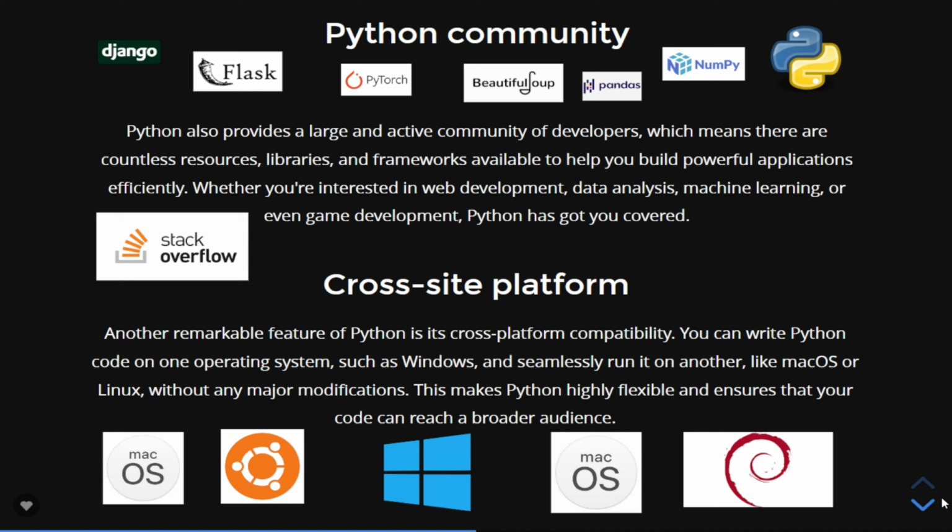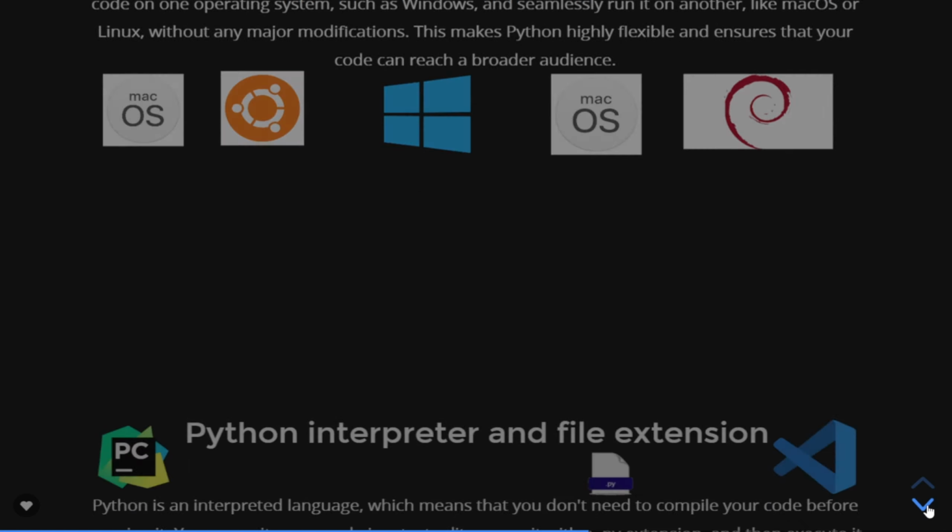Another remarkable feature of Python is its cross-platform compatibility. You can write Python code on one operating system, such as Windows, and seamlessly run it on another, like Mac OS or Linux, without any major modifications. This makes Python highly flexible and ensures that your code can reach a broader audience.